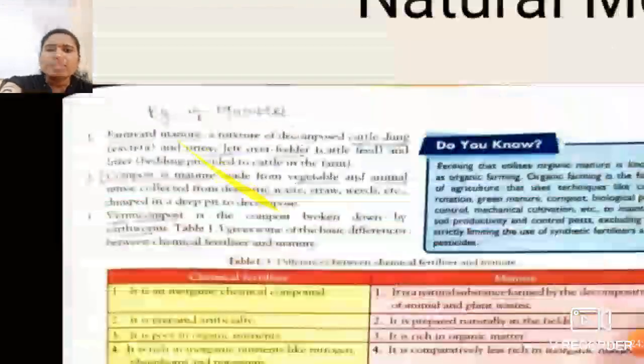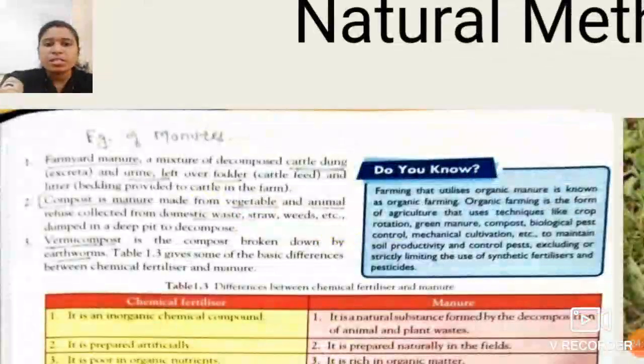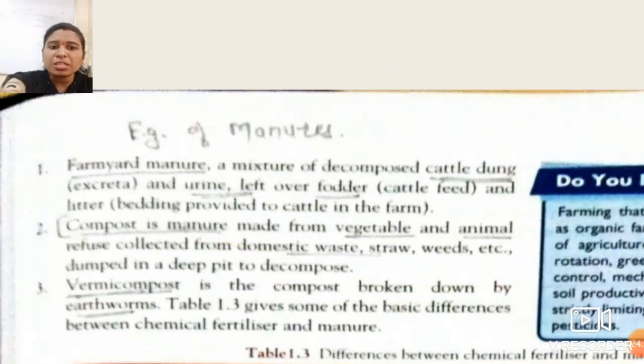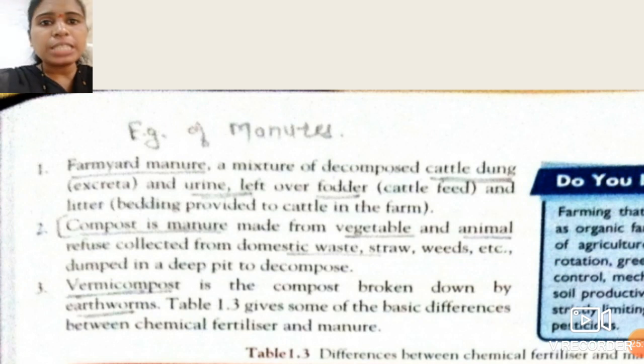Now students, here are certain examples of manures. These are the names of manures and how they are prepared. Okay students, see over here, there are 3 examples of manures. The first one is farmyard manure. So what is that manure?